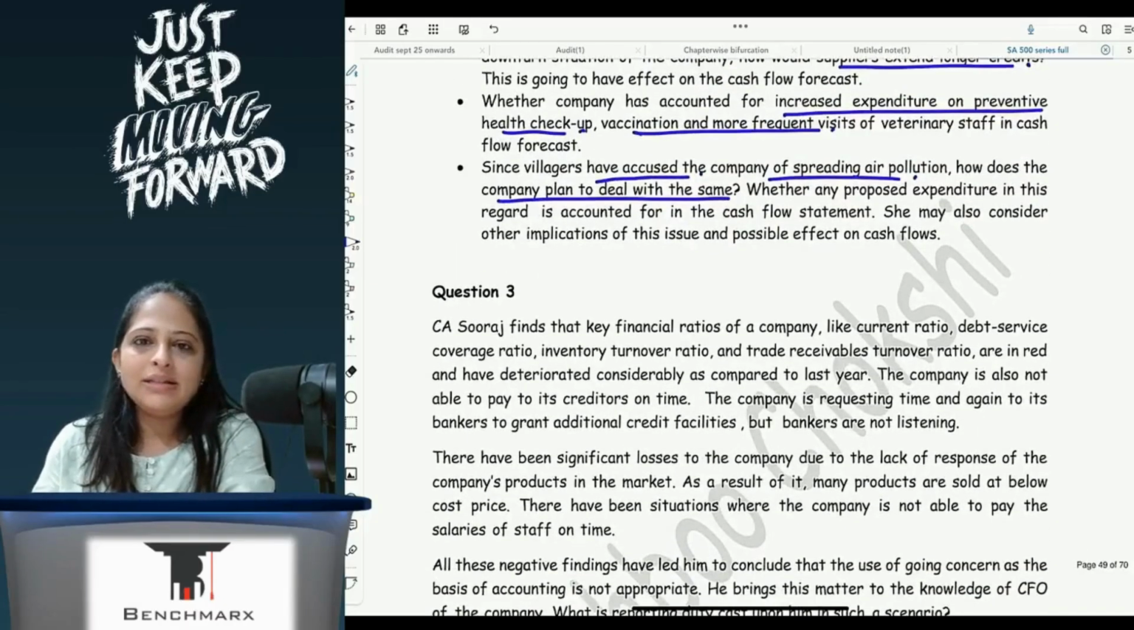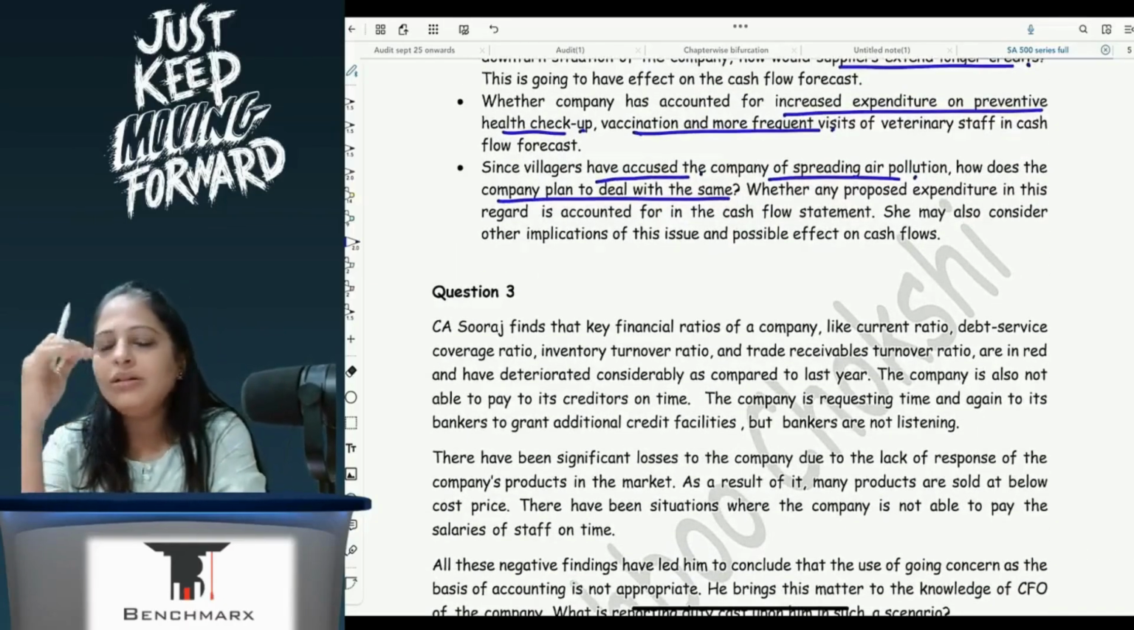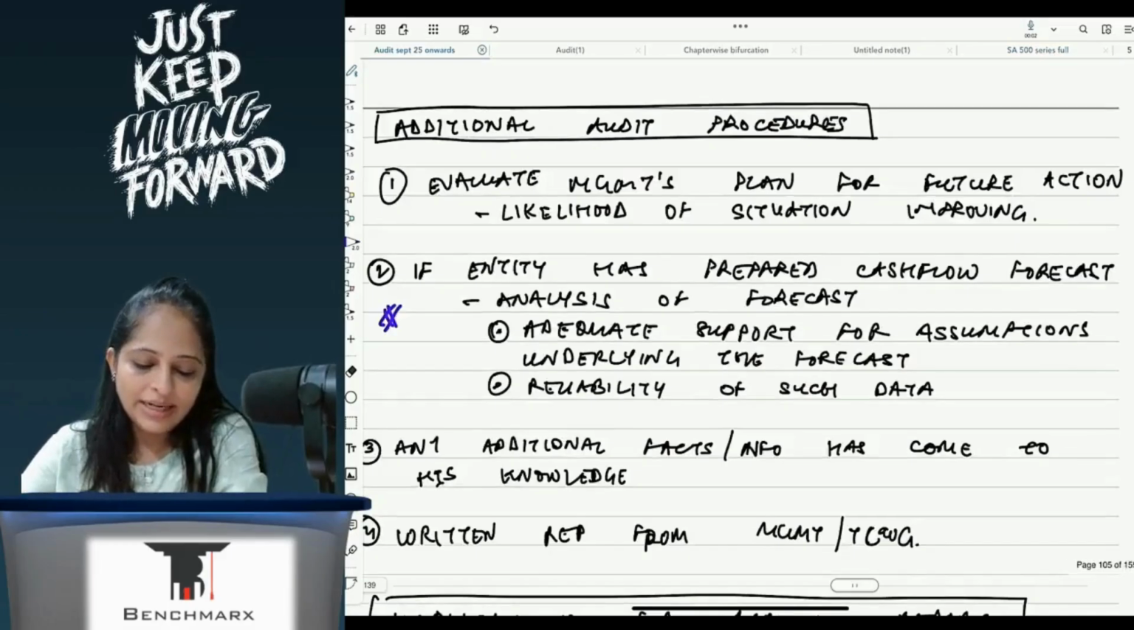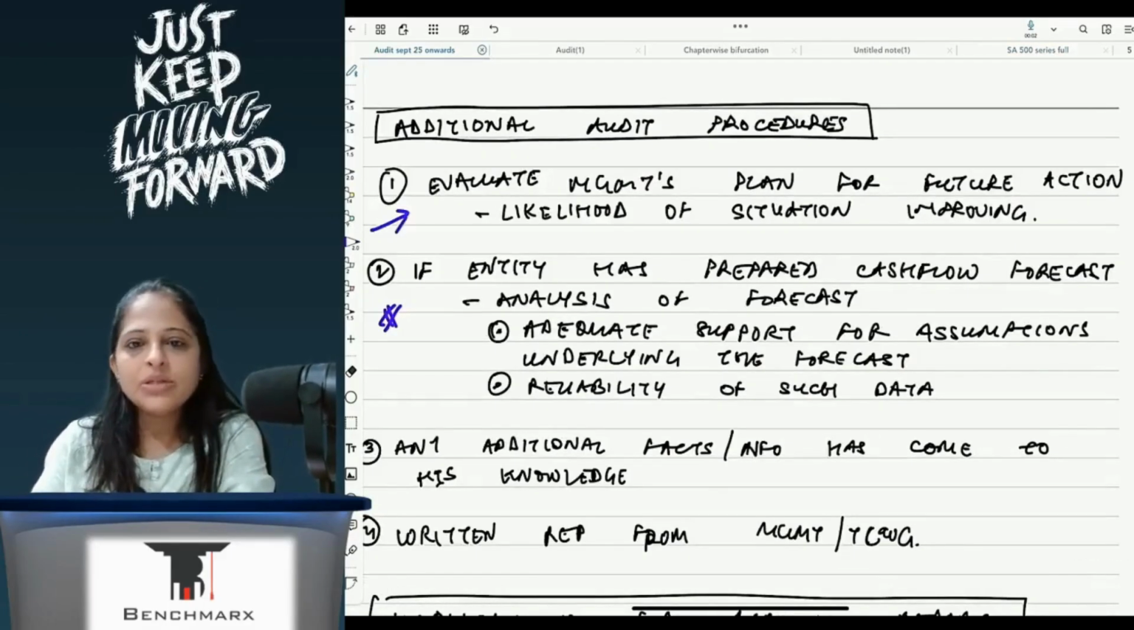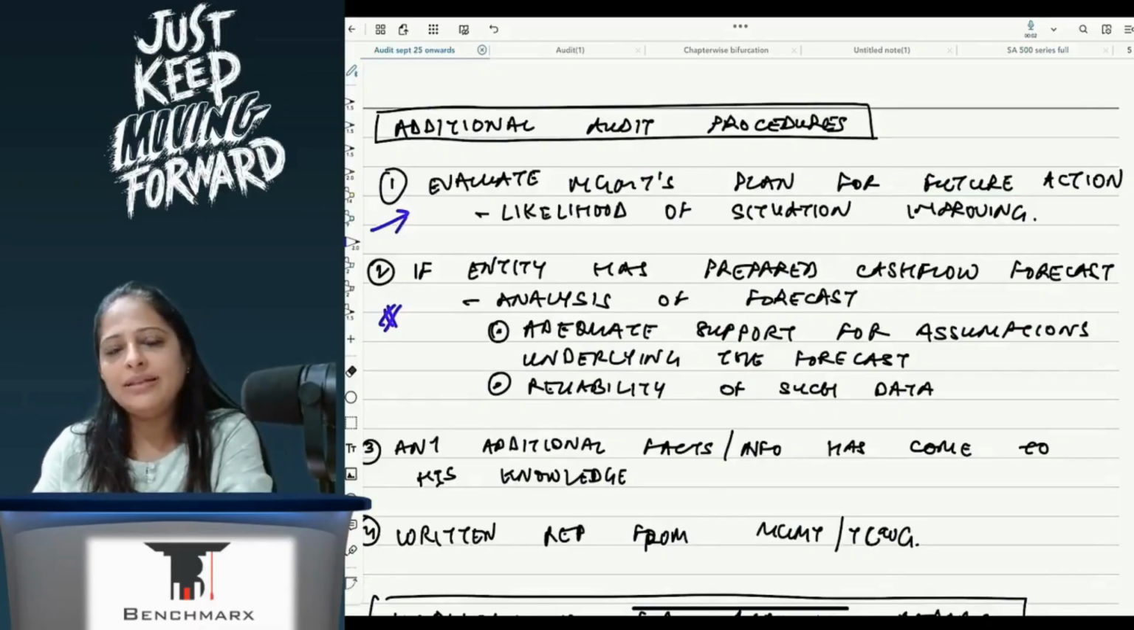So these are the considerations she will check with the management, because here we have said that management's plan for future action, correct? So that is to be taken into consideration, and the cash flow forecast, how that has to be checked.